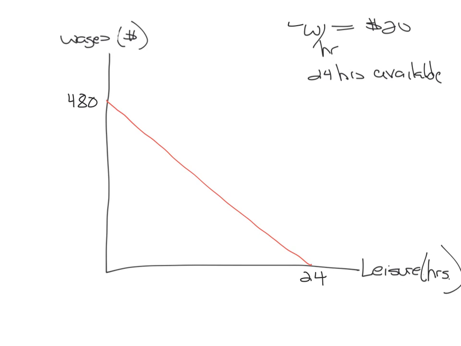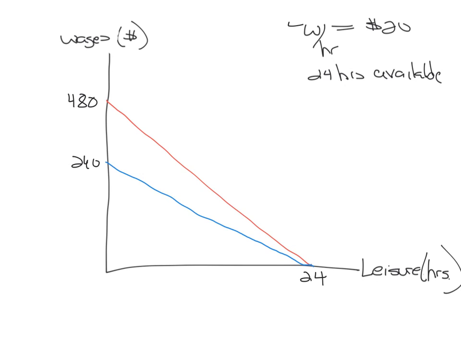Now, suppose the person is subject to a wage tax that lowers the after-tax wage from $20 to $10, and that generates $100 in revenue. How does the new budget line look? The new budget line will shift inward along the vertical axis, and if you use all of your time for working, you're only going to be able to make $240. You still can take 24 hours of leisure if you decide not to work for any wage.